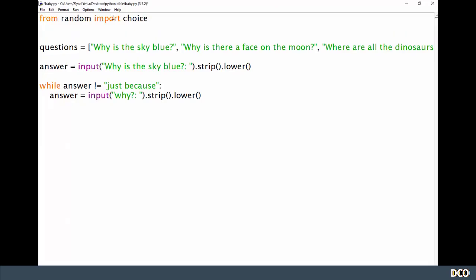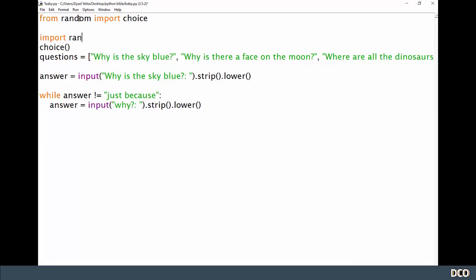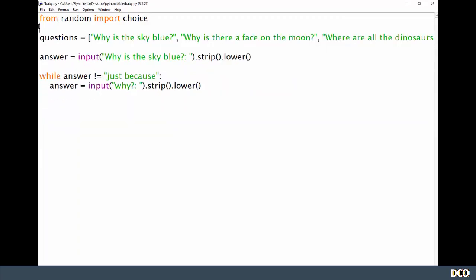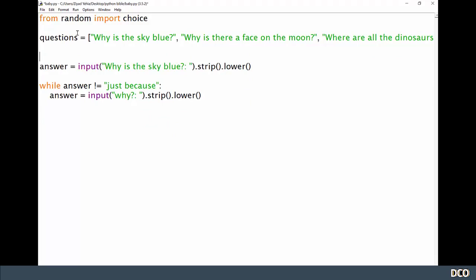Now that allows us just to use choice like this. If I had just done import random, I would have to type random.choice. So you can see the difference. I've basically just imported the choice function so I can use it as it is. Now I'm going to write the question.